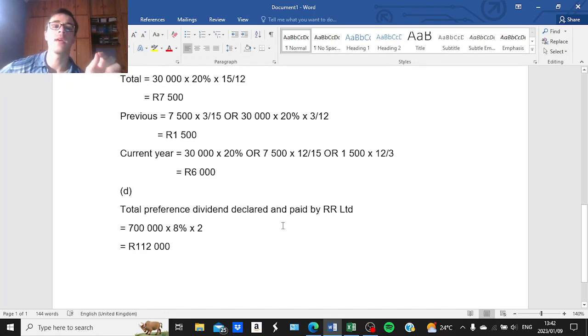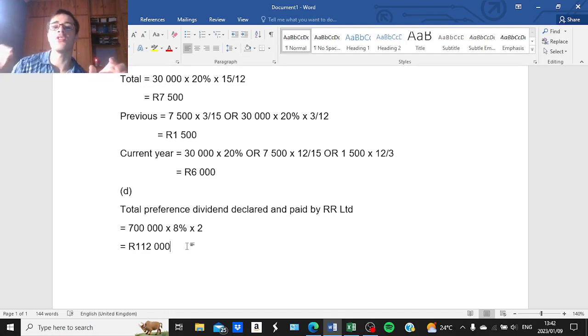But keep in mind that a portion of this amount will be intra-group. In other words, there is a portion that was paid to the parent, Go Green Limited, because remember that the parent is a shareholder of the subsidiary, both for ordinary shares as well as preference shares.